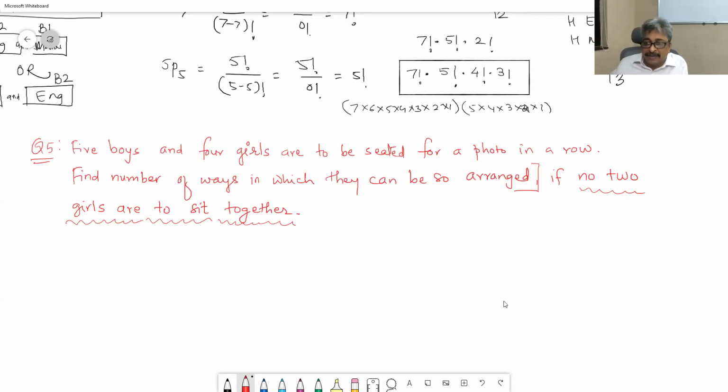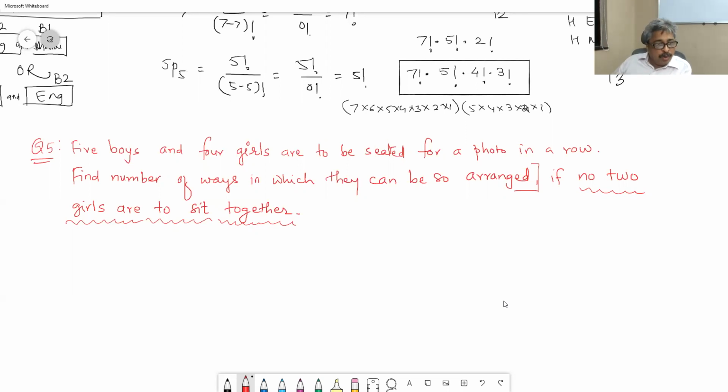Very easy. But the moment you have the additional condition that no two girls are to be seated together, it becomes a challenging problem. If 2 boys are together, we don't have any problem. They can sit, but 2 girls should not.